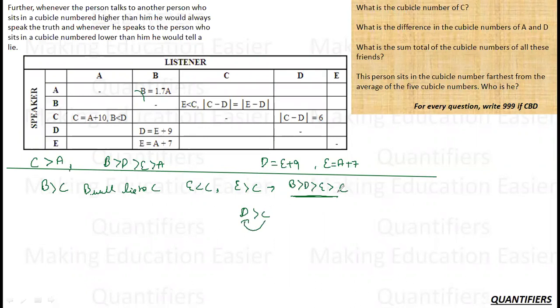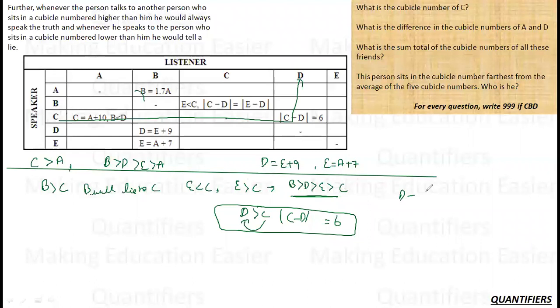क्योंकि अब D C से बड़ा है और C D से छोटा है, vice versa, तो C जो भी D को कहेगा वो सच होना चाहिए. C क्या कह रहा है? C D को कह रहा है that our difference is 6. C minus D is 6, which means this is a truth statement. Since this is a truth statement, so D minus C should be 6. But D is greater than E by 9, which is already true. Which means these two statements cannot be true coexistingly. अब ये दोनों statement एक साथ true हो ही नहीं सकती.